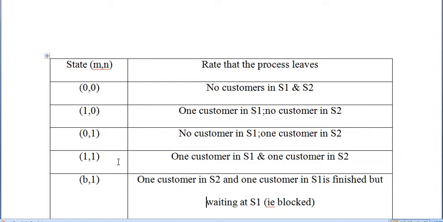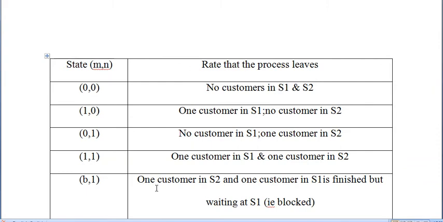Then another possibility is 1,1, where both servers have a customer: one customer in S1 and one customer in S2. Then the different case for series queue with blocking is B,1, where B stands for blocked.